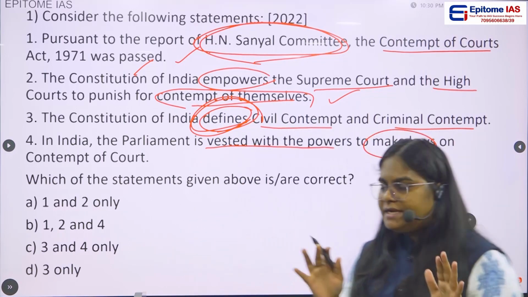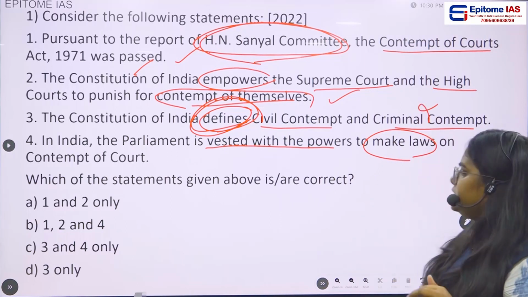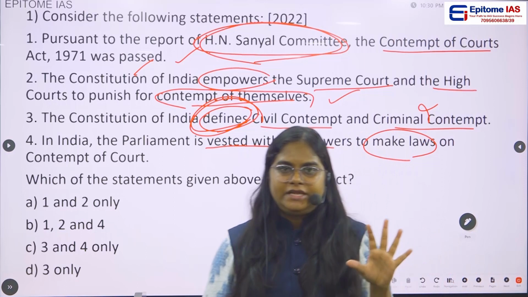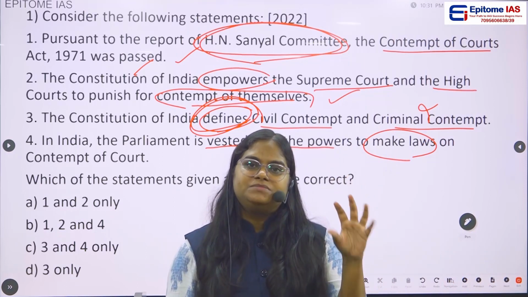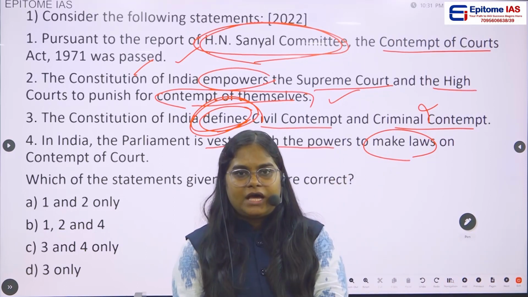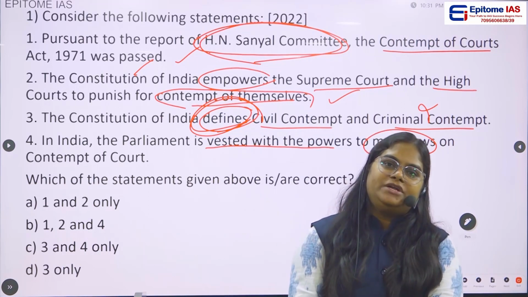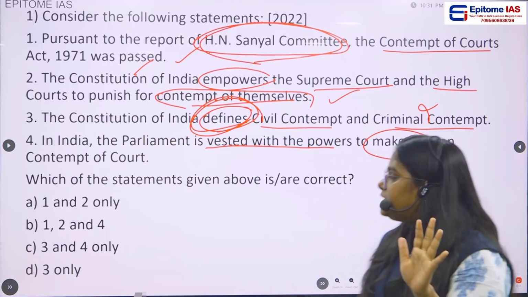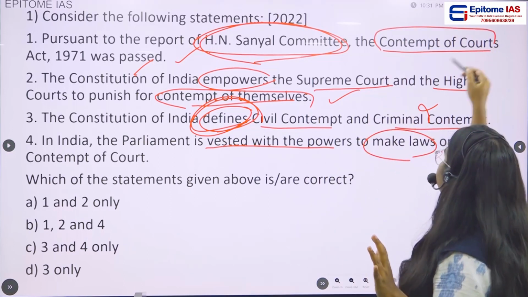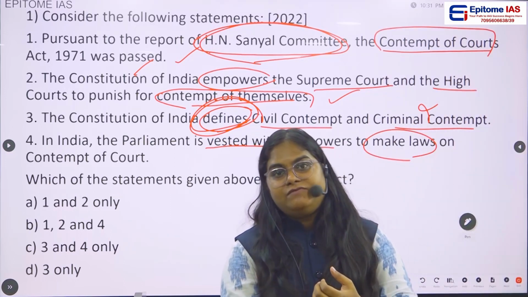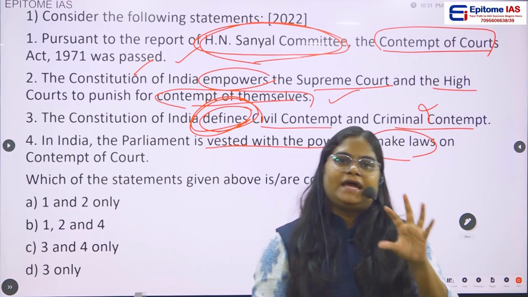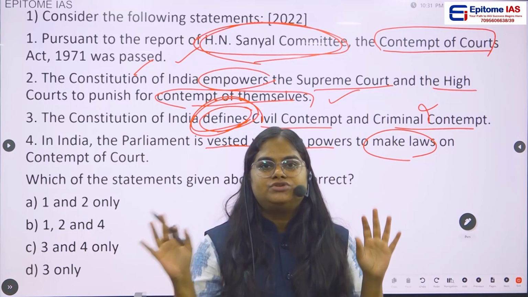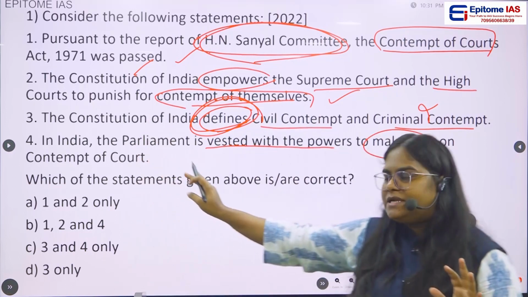Technically, no, these two terms are not at all defined by the Constitution of India. Even though these two terms are mentioned in the Constitution of India, the Constitution does not define what these two terms are. Technically, the Contempt of Court Act 1971 defines these two terms, not the Constitution of India. So we can eliminate this option.